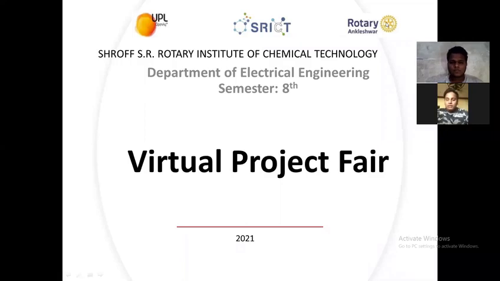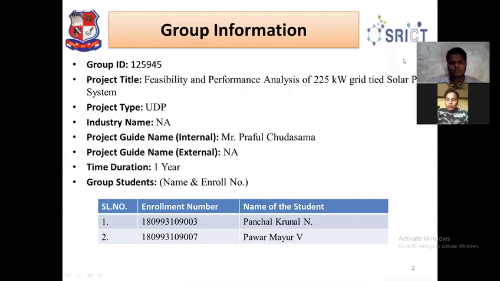My group member is Mayur Pawar and we are students of final year electrical engineering at SRICT. Our group ID is 125940. Today's presentation topic is a feasibility and performance analysis of a 225 kilowatt grid tied solar PV system, and our guide's name is Mr. Praful Chudasama.